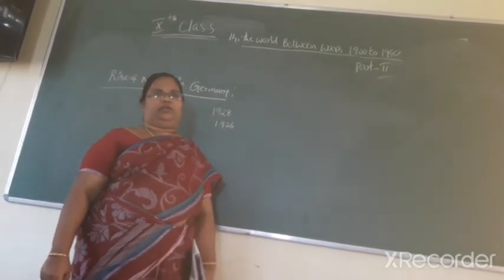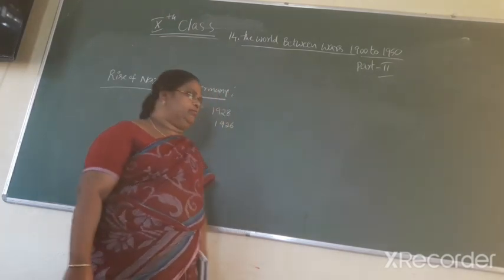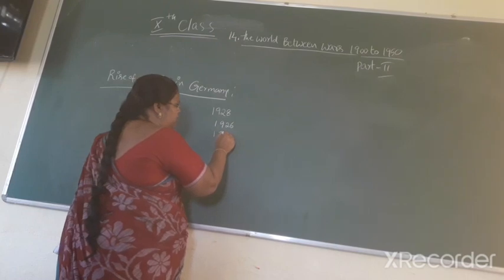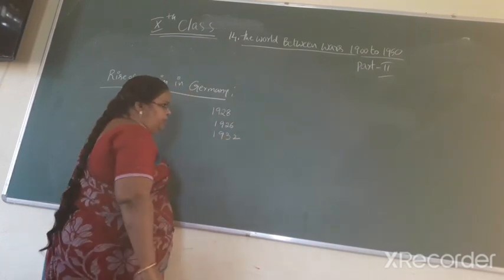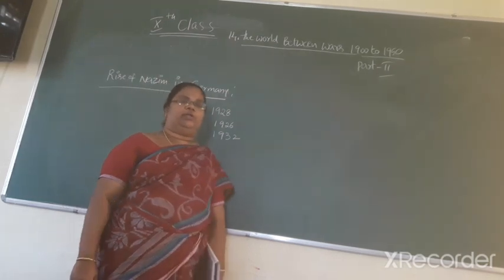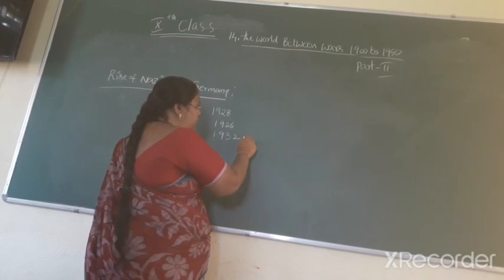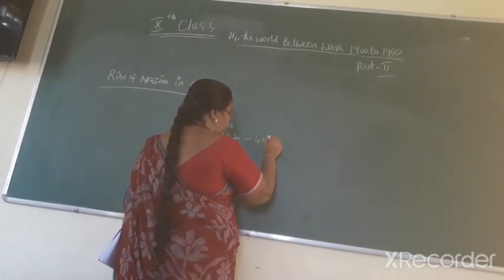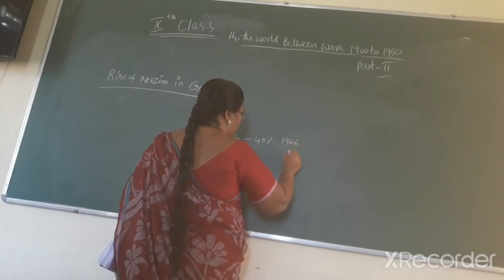The German economy was the worst hit by the Great Depression. By 1932, German industrial production was reduced to 40% of the level of 1929.